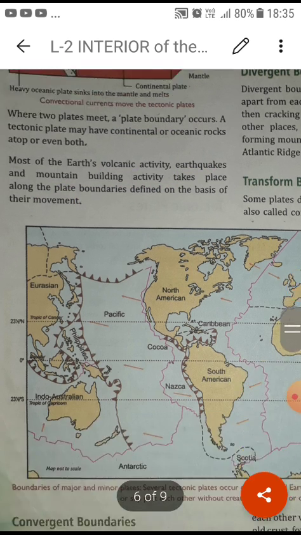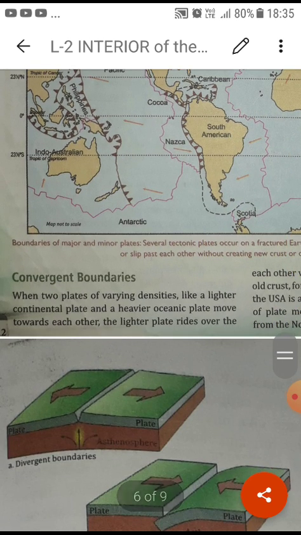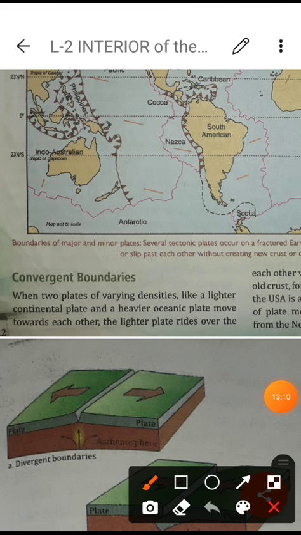So now, the three kinds of movement of the plate boundaries. First one is the convergent boundaries. Three kinds of boundaries of the plates. Plate boundary I have already explained to you: when two plates meet each other, that is a boundary. So first, the convergent. Convergent means some kind of mixing of things.